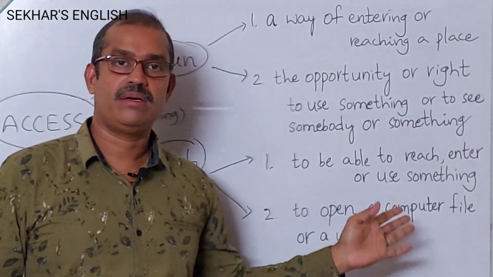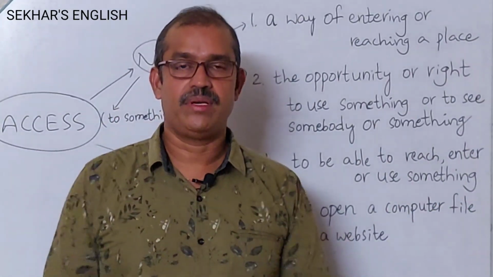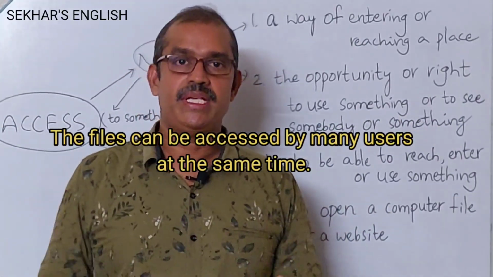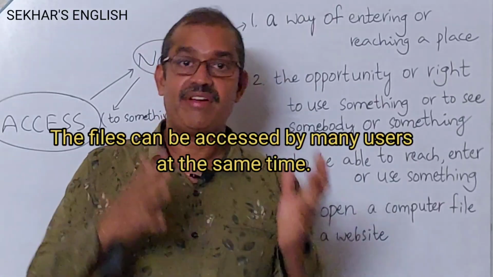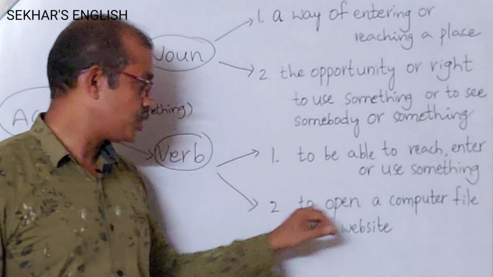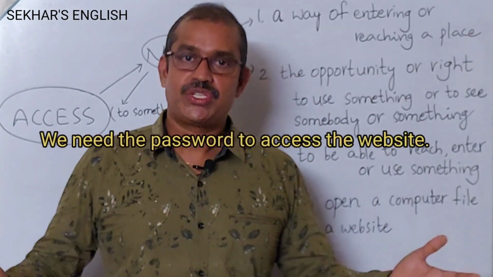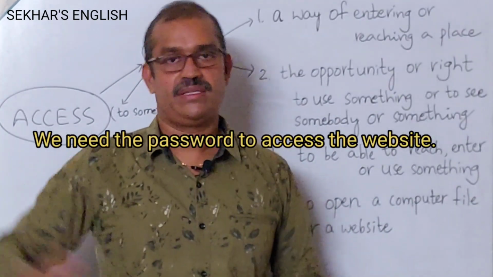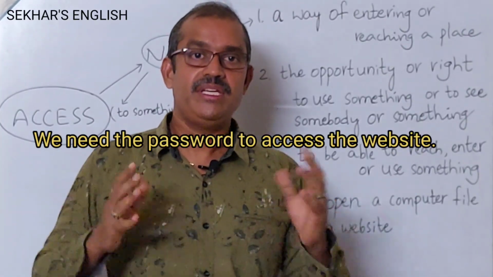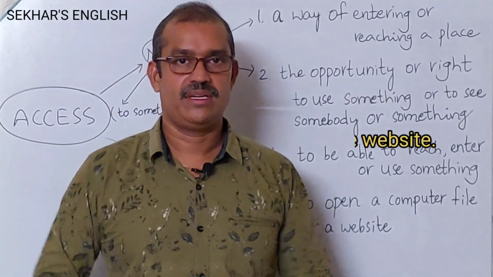To open a computer file or a website. For example, the files can be accessed by many users at the same time. That means the files can be opened, the files can be used by many users at the same time. Let us see the next one. To open a website. We need a password to access the website. That means we need a password to open the website, to use the website.